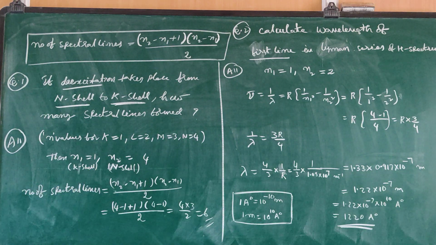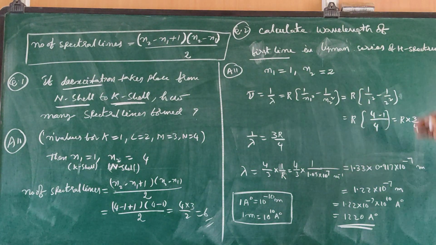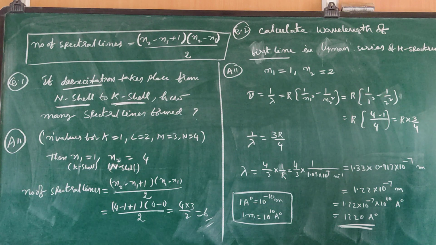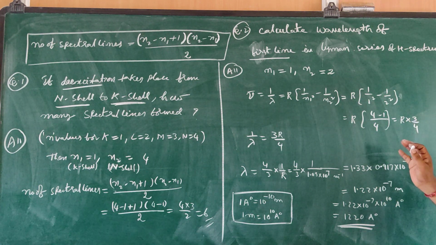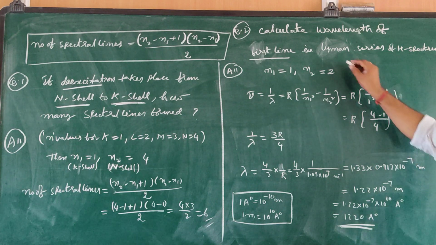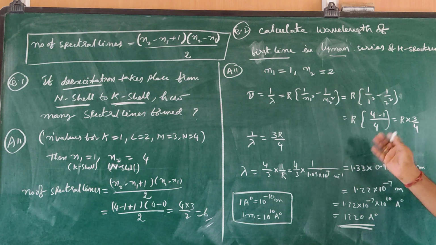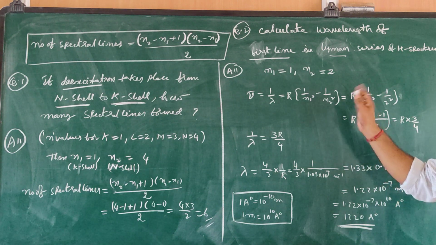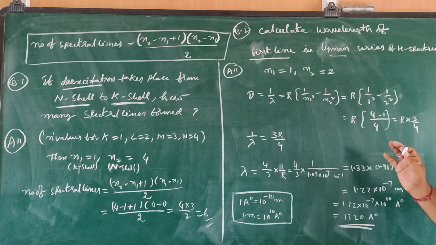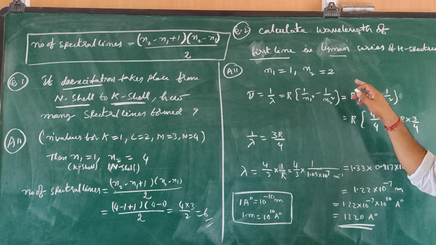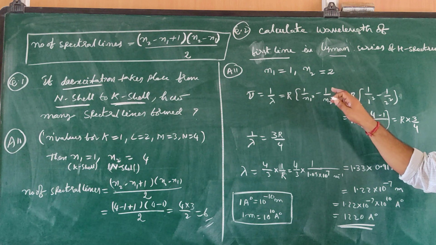Next, this is another model. Calculate the wavelength of the first line in the Lyman series of the hydrogen spectrum. In the Lyman series, n1 is equal to 1. First line means the next line only, so n2 is equal to 2. If n1 is equal to 1, first line means n2 is equal to 2 only. If they ask for the second line, n2 will be 3; for the third line, n2 will be 4, like that.